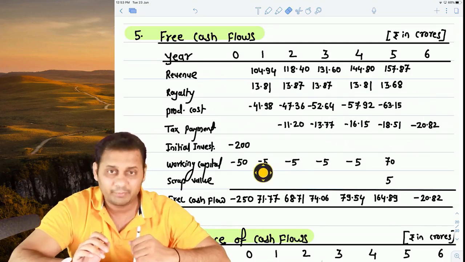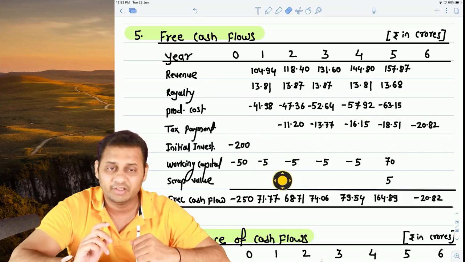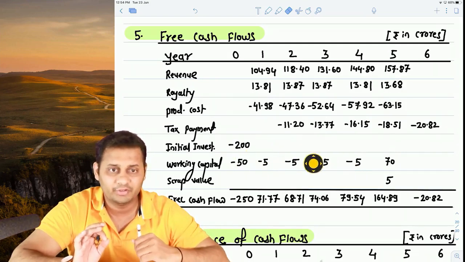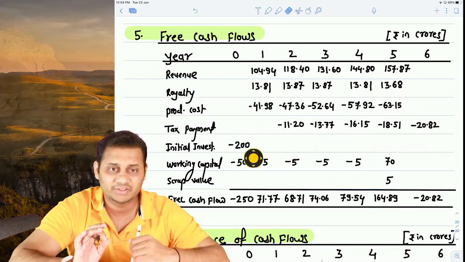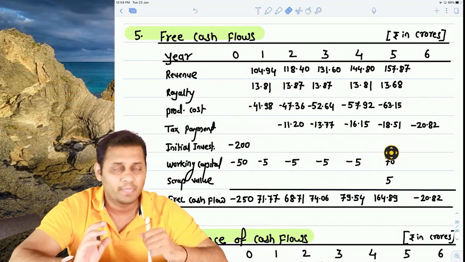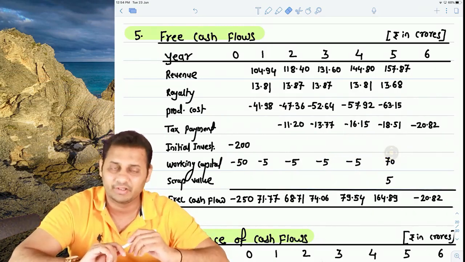So total working capital at the end of 1 year in the balance sheet will be 55, here 60, 65, 70. From 0 point to 4 years we have invested 70 crores in working capital, and at the end of the 5th year all the working capital will get released. It will be a 70 crore positive figure.